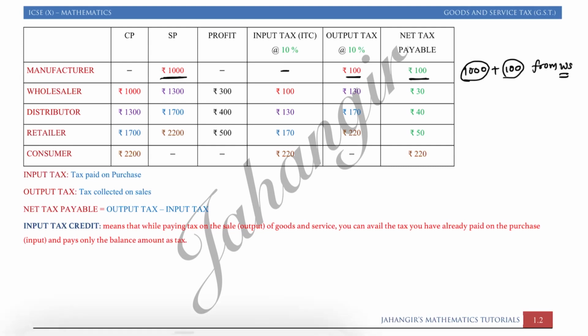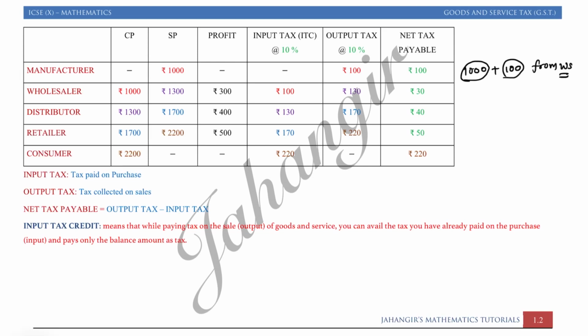Just go through the first line, you will understand. The manufacturer, if we are starting, is selling his goods to the wholesaler with his profit. The manufacturer never pays tax on the purchase because the manufacturer never purchases the goods, because he makes the goods. So for the manufacturer there is no input tax. For the manufacturer we have only output tax.